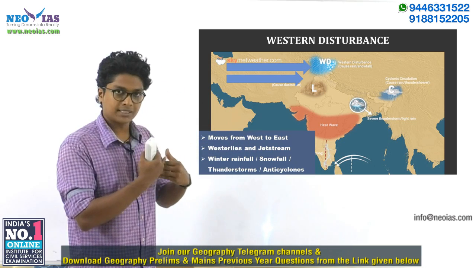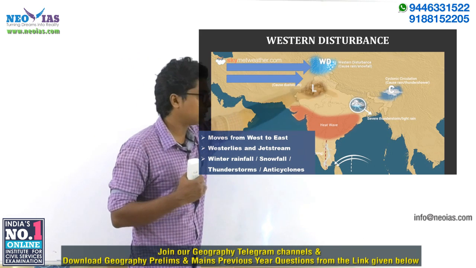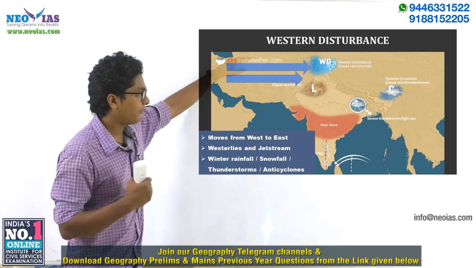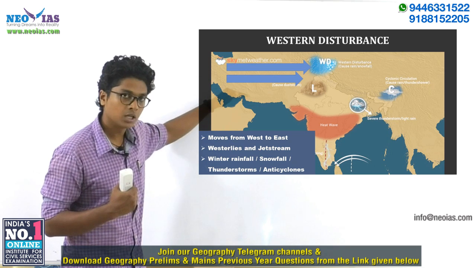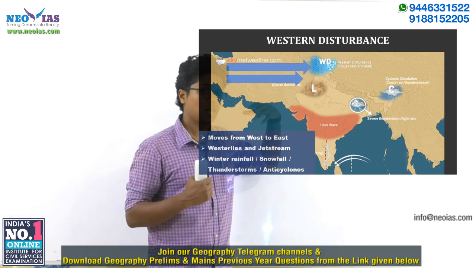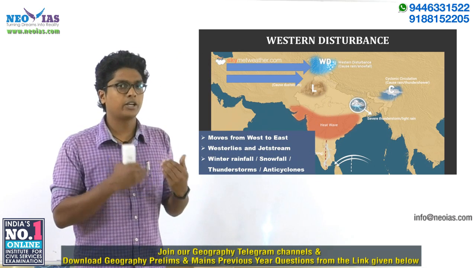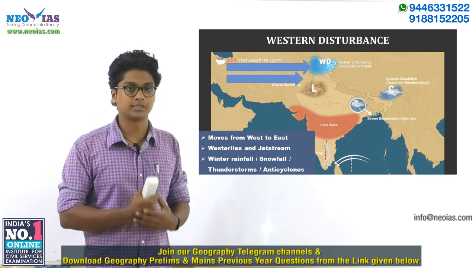So anyway, during summer season, they will be towards more northern latitudes, and India's influence will be less, right? And during winter months, all these winds, westerlies as well as jet streams, will be moving towards south. So India's northwestern regions will come under more influence of western disturbance, right? So that's why we find this concept mostly in the news during the winter season.